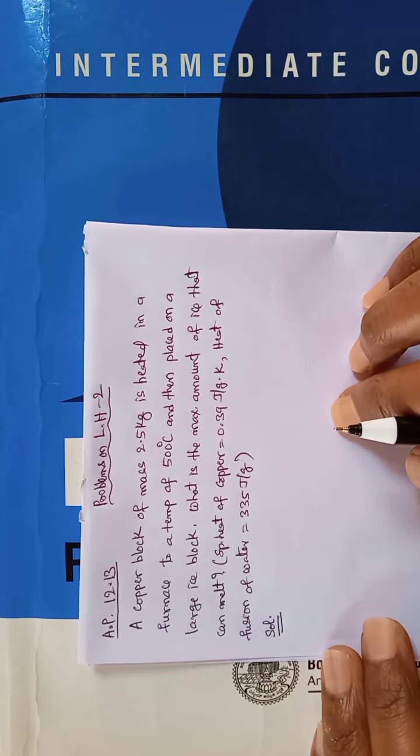This is placed on a large ice block. The ice block will be at 0 degrees centigrade. What is the maximum amount of ice that can melt? The final temperature will be 0 only. So there is a change in temperature. Therefore the formula we have to use is m s delta T.